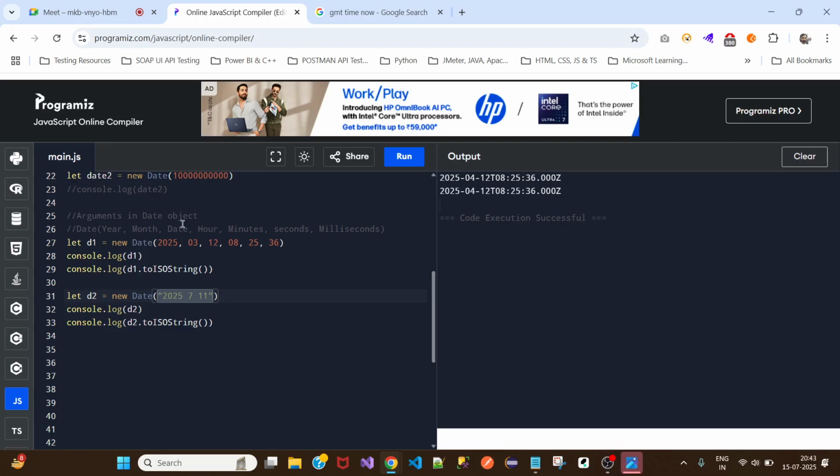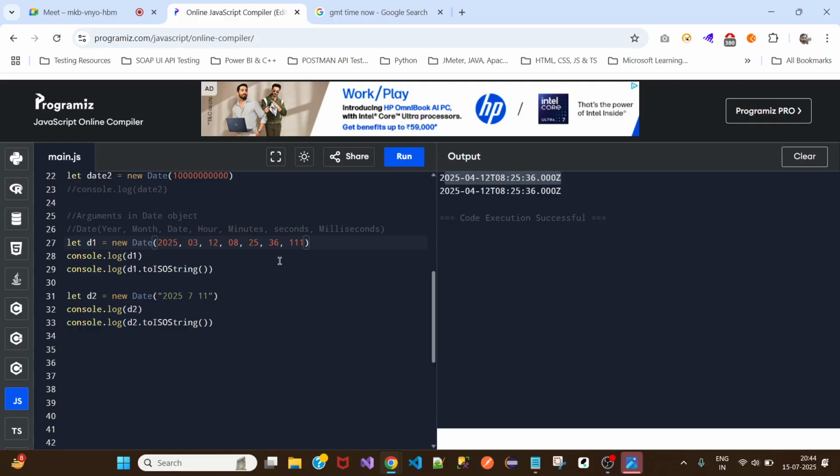But when I'm passing year, month, date, hour, minutes, seconds, that is where you should not pass it as a string. You should pass it as numbers. When you pass numbers, it will print in the right manner. Now let me try to pass the milliseconds as well.